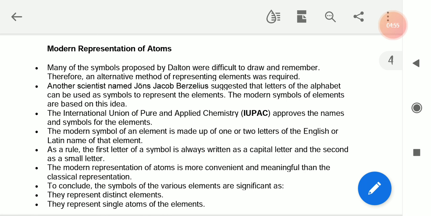Okay, he was a Swedish chemist. He invented the modern chemical symbols. Some elements such as silicon, selenium, cerium, and thorium were discovered by him. He was the first person to make the distinction between organic and inorganic compounds.